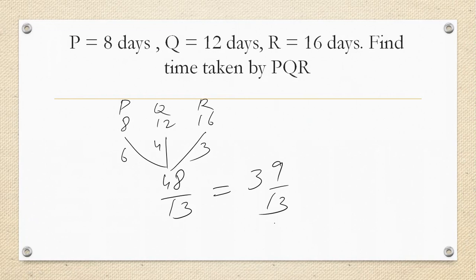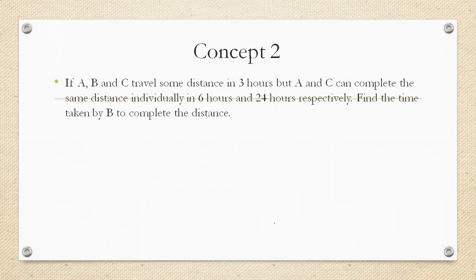These are the examples of the first concept, where we are finding the time taken if the people are working together, where there might be 2 people or 3 people. In the second concept, for example, A, B, C travel some distance in 3 hours, but A and C can travel it in 6 and 24. A can travel in 6 and C can travel in 24. Find the time taken by B. So this is where the together time is given to you, and the individual times of 2 people are given; how to find the individual time of the third person.